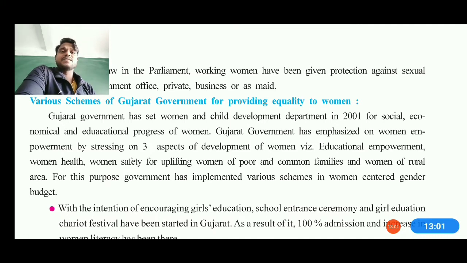The Gujarat government has emphasized women empowerment, which has been working on 3 basic stresses. Okay, 3 stressing points: development, women's education, women's health and women's safety. These are the 3 points where the woman is focused. Safety, uplifting of women from poor and common families, women from the rural areas and all. And it has been working for prosperity and guidance also.